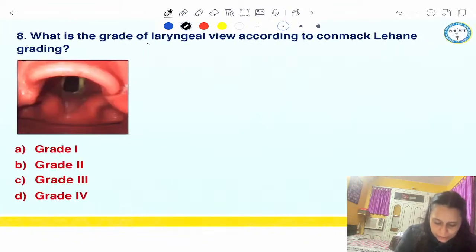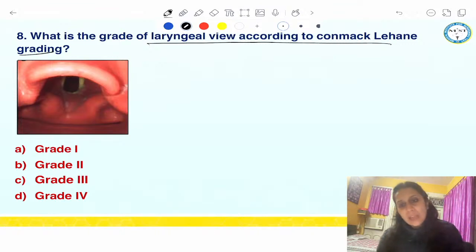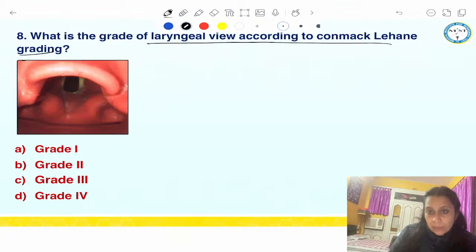Which grade of laryngeal view according to Cormack-Lehane grading? Now guys, I have not given Mallampati this time because somehow I have a hunch that all the questions for Mallampati have been asked repeatedly. So they can ask another grading system of the airway, and that could be the Cormack-Lehane grading system. But remember, this is entirely different from the Mallampati grading system. This is not pre-anesthetic evaluation. This is the laryngoscopic view. As we can see, this is the larynx.